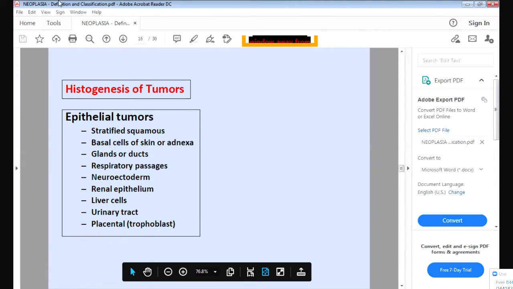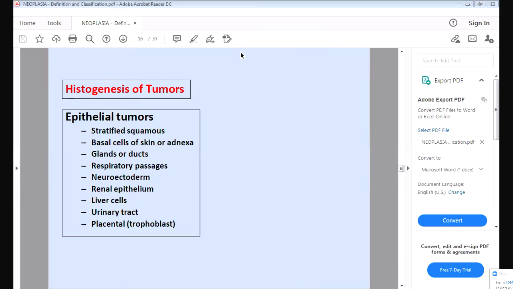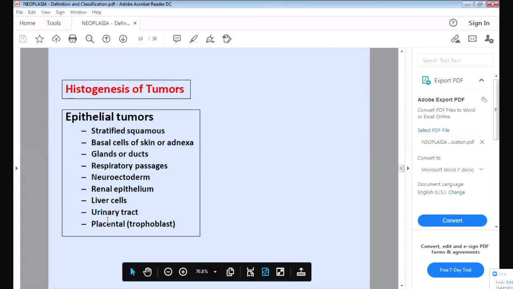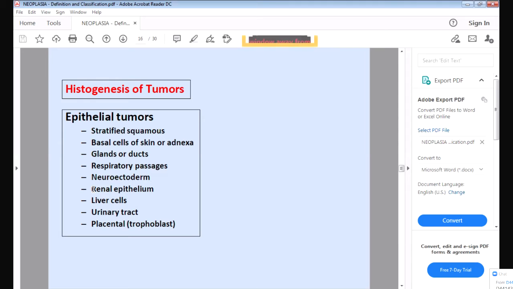Now I told you about histogenesis, which means where the tumors are originating from. So I told you there are epithelial tumors arising from the epithelium. They will arise from the stratified squamous epithelium, or from the basal cell, or from the glands, or from the renal epithelium, from the liver cells, or from the urinary tract, or from the placenta. So these are all the epithelial cells. Epithelial means the cells which are on the top, like the skin on the top, there is the stratified squamous epithelium. So if the tumor is developing from the epithelium, it is an epithelial tumor.